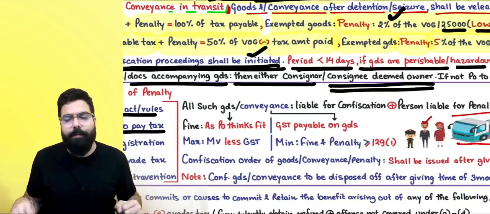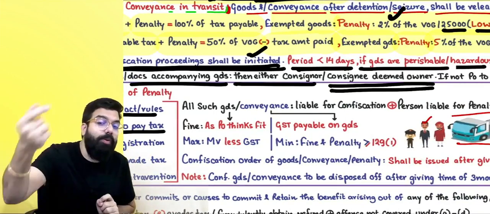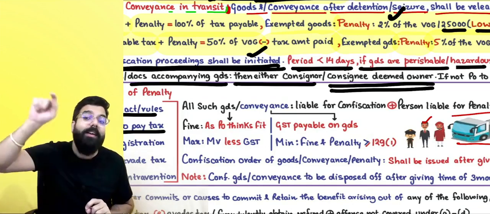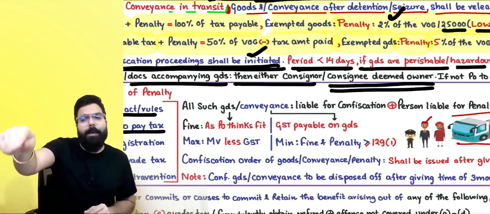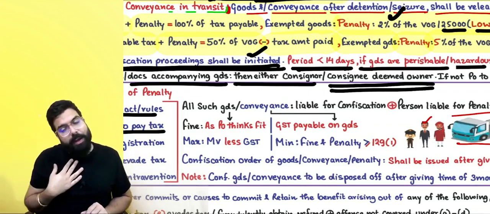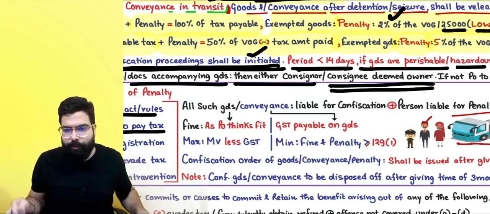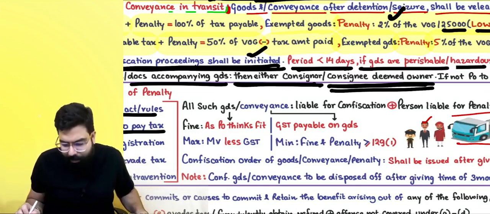For example, I have already sold the goods. It was your responsibility to collect the goods and go. Who is the owner of the goods? If the goods are caught on the way, the recipient. If it was my responsibility to send the goods to your premises, who is the owner? Then I am the owner of the goods. That will be assumed. Then either the consignor or the consignee will be deemed as the owner.